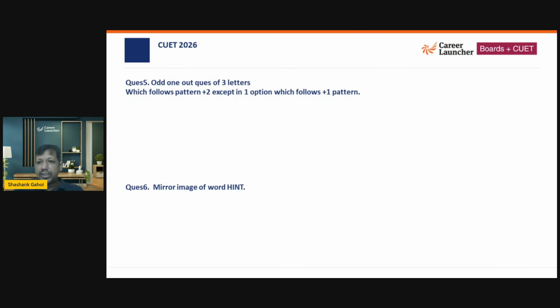Now, there was a question called mirror image of the word HINT. When you draw a mirror image, T is going to look like this, I is going to look like this, and H is going to look like this. So H, I, and T are going to be the same, and N is going to be inverse. That's it. So in the mirror image of HINT, H will be the same, I will be the same, T will be the same, but N will be a little opposite.